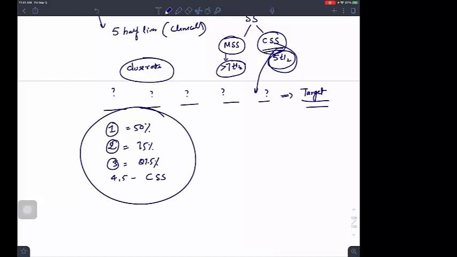Now you have to think like this. In one half-life, you are reaching 50%. In 2 half-lives, you are reaching 75%. In 3 half-lives, you are reaching 87.5%. And in 4 to 5 half-lives, you are reaching the clinical steady state. Okay?